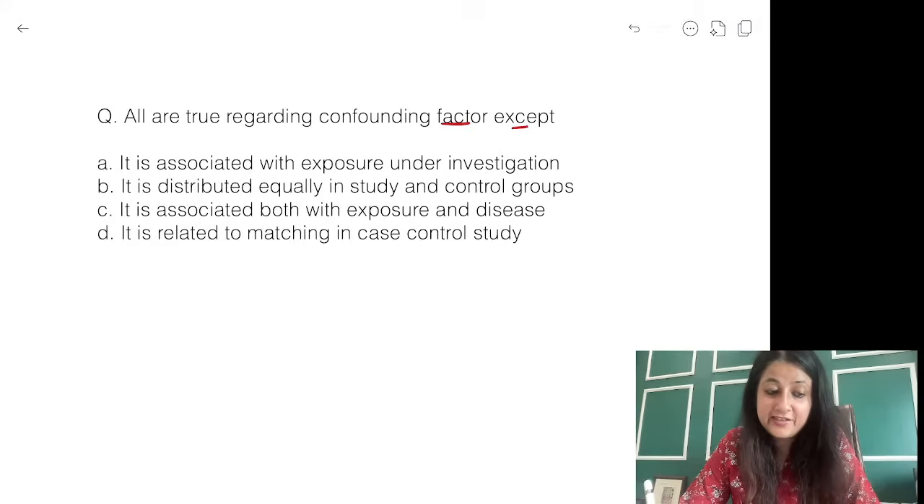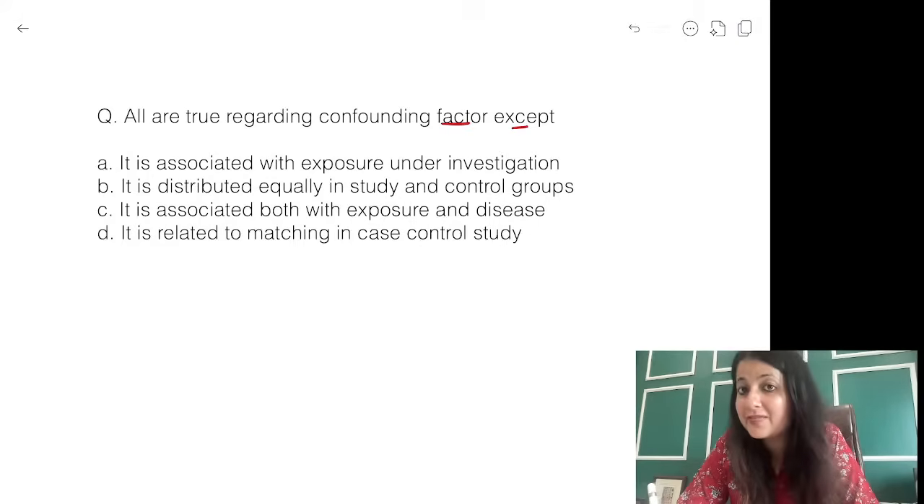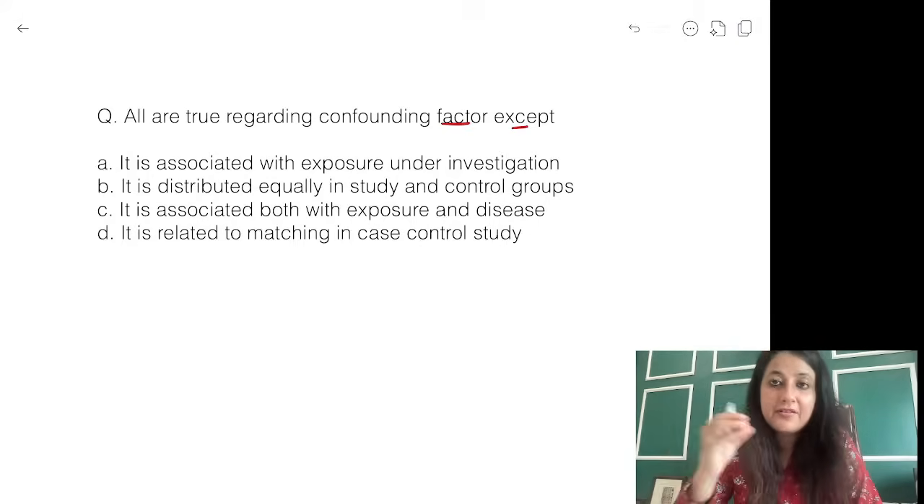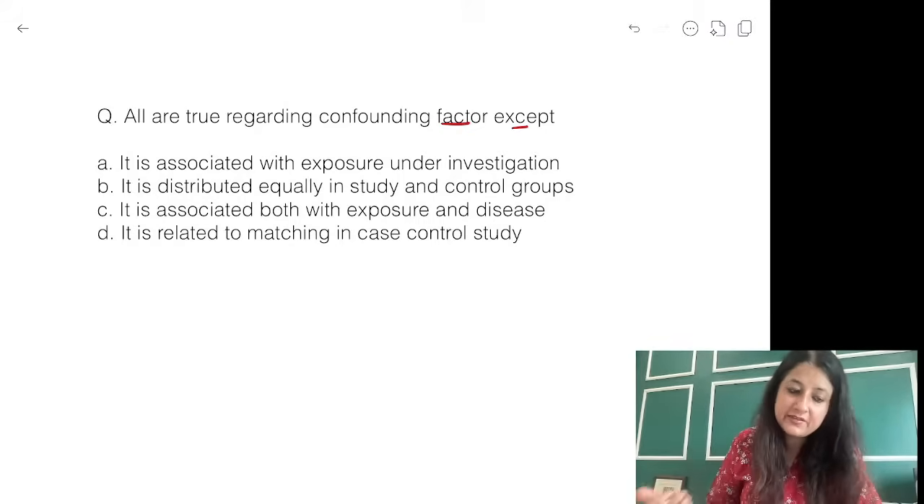Yes, very good. RR is not a difference. RR is a ratio, bacha. Relative risk is risk ratio: incidence exposed by incidence non-exposed.